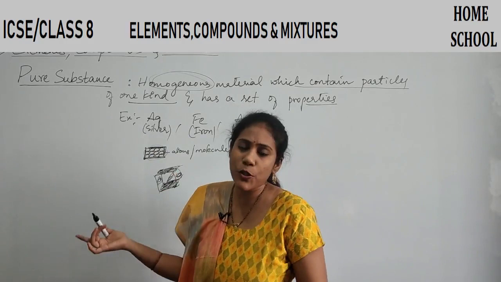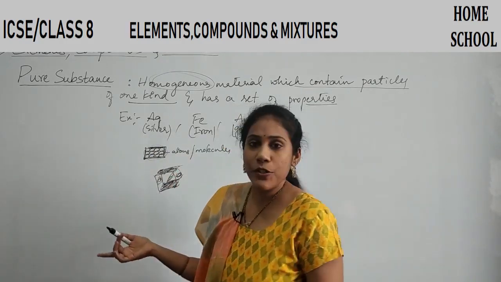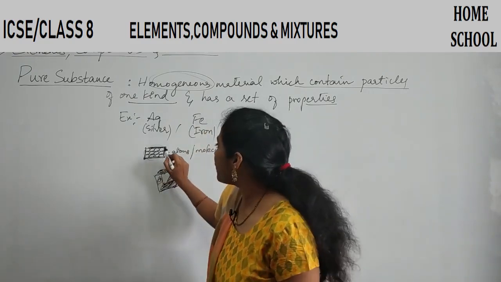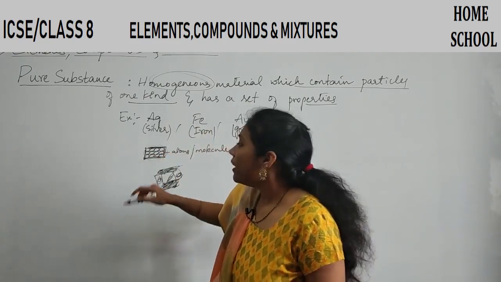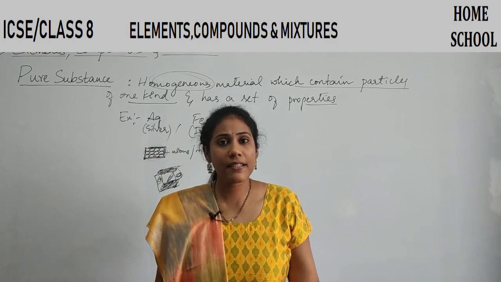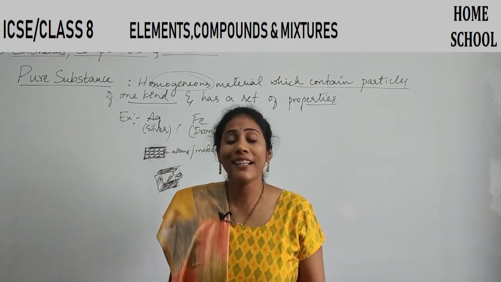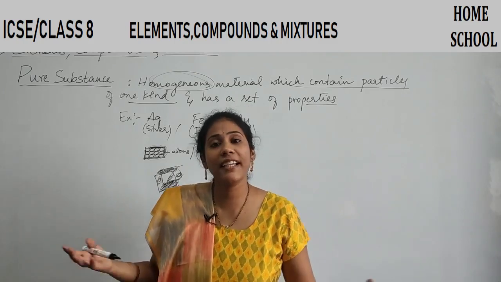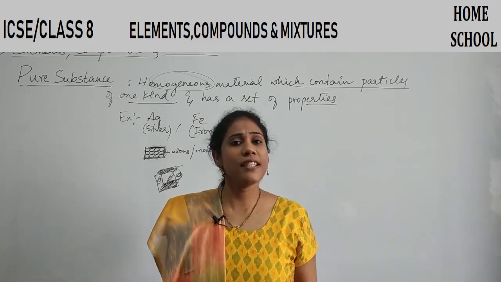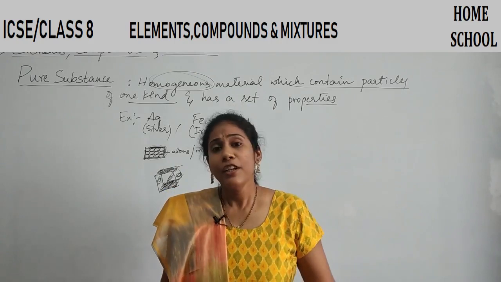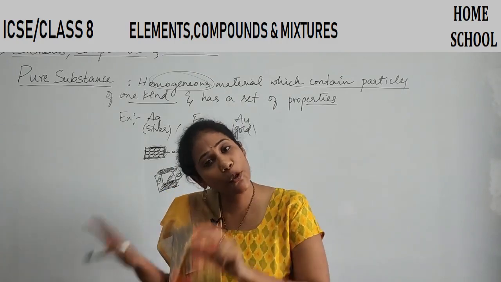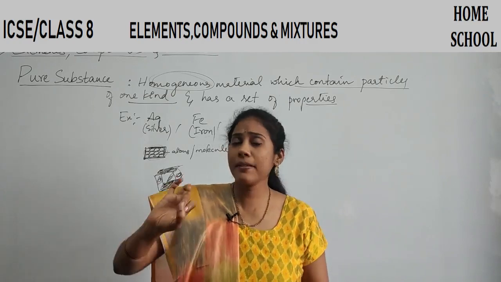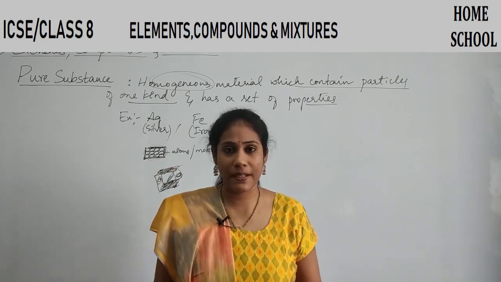Definitely silver has its own properties, gold has its own properties, iron has its own properties, right? Because of the particles present, they show different properties. Say silver can be used as ornament, iron can be used for construction and lots of other purposes, right? So every pure substance has its own properties, its own uses. So this is a basic idea about a pure substance.